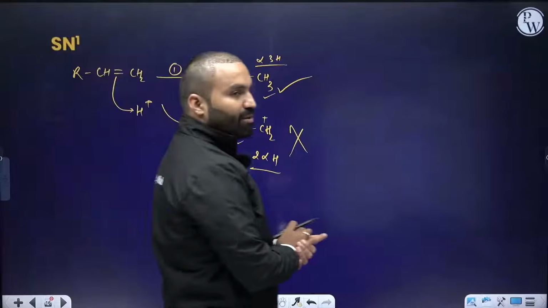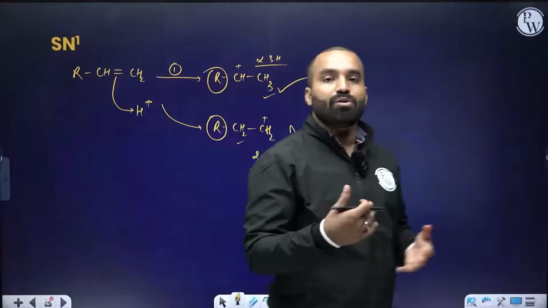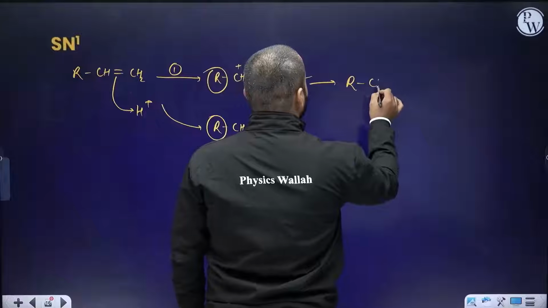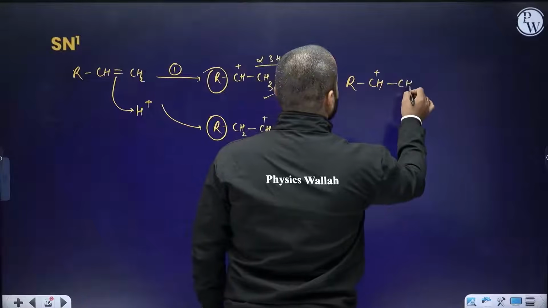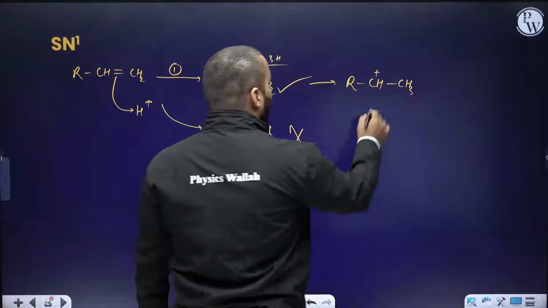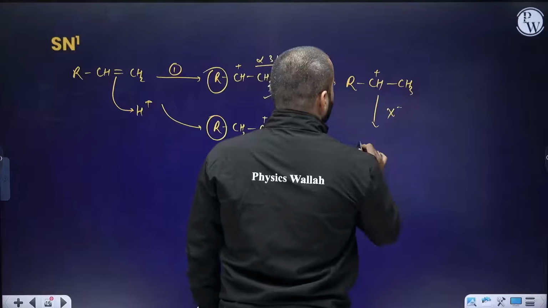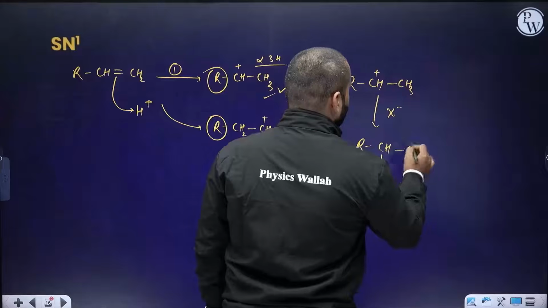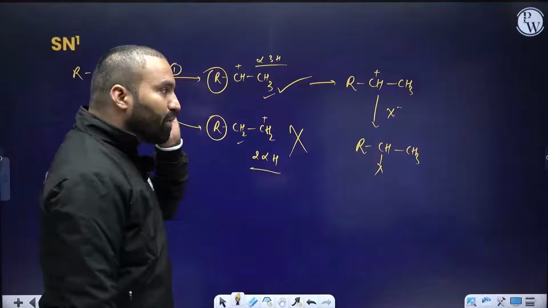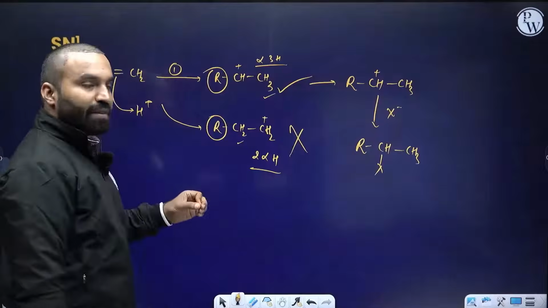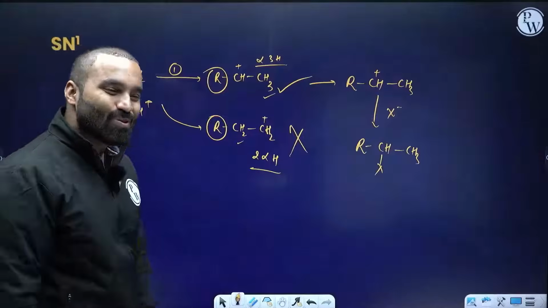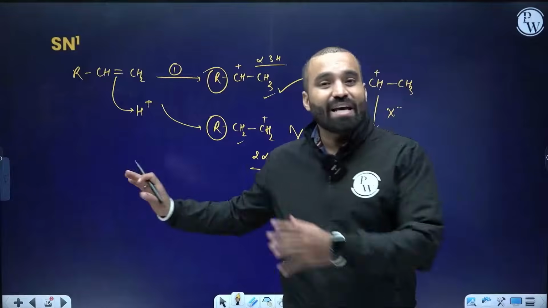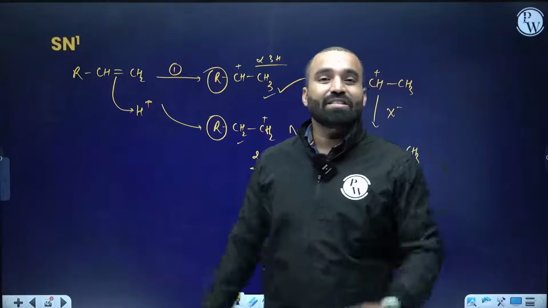Once you get the more stable carbocation, check if it is possible to rearrange to get the stable structure. In this given molecule, I see that rearrangement is not a possibility. Now you have to bring in X to attack on the most stable carbocation site to form the final compound. This is your SN1 reaction. Do you see that, everybody? This is SN1. People are actually confused with this. This is not SN1 reaction. This is an addition reaction.